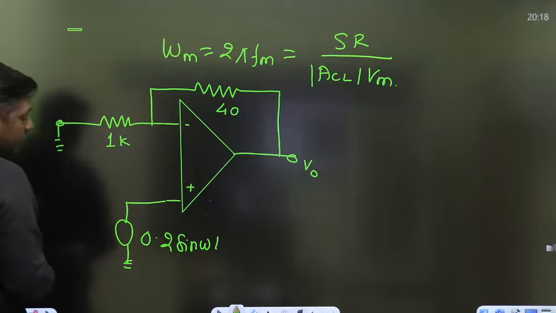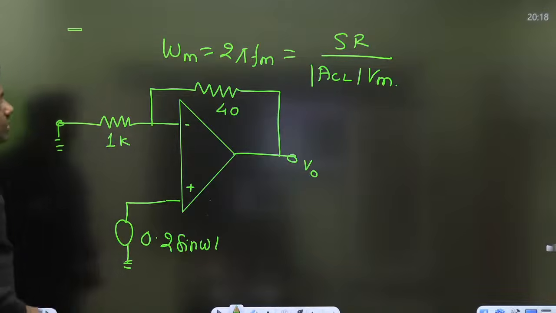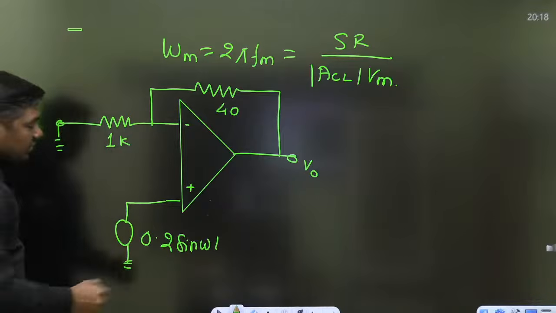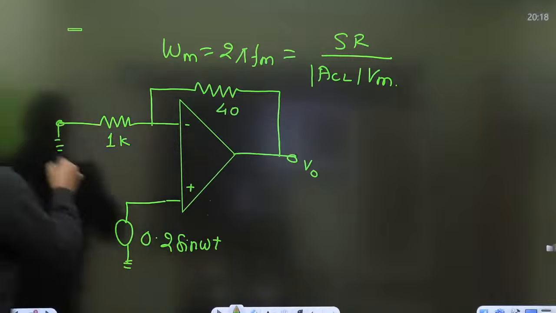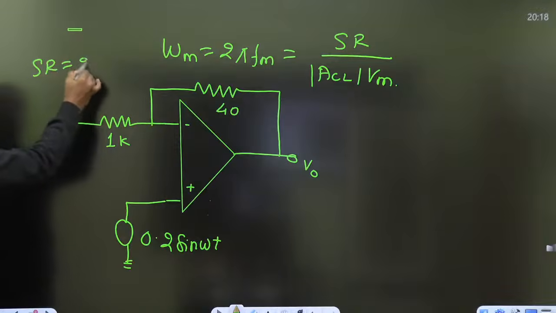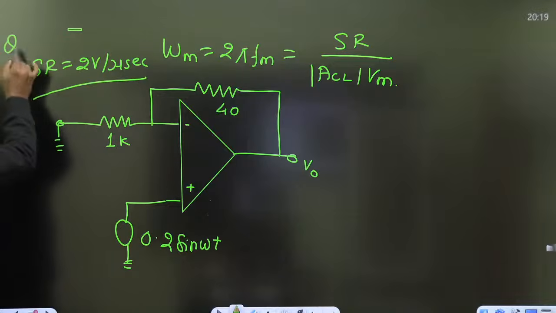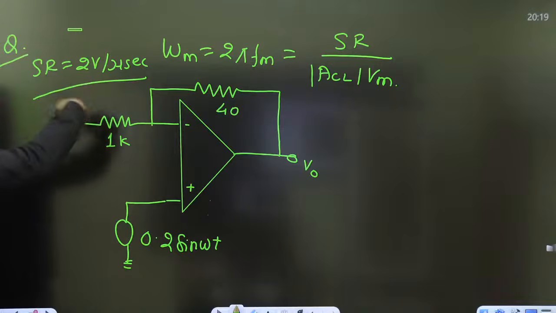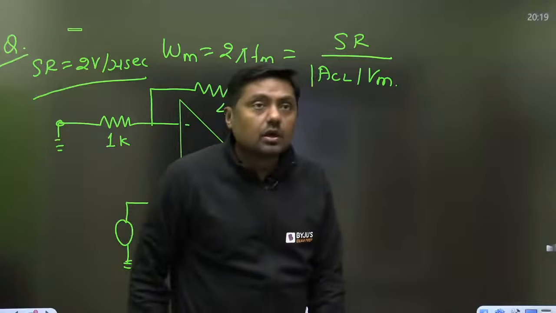Tell me, what is the closed loop gain for this? And if I want to get the maximum frequency of operation for this particular diagram, slew rate, normally the slew rate is given as 2 volt per microsecond. Suppose it is given for this question that the slew rate is 2 volt per microsecond, and find the maximum frequency of operation. Right?